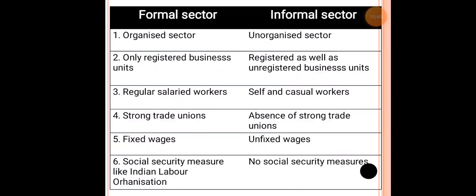Lastly, the differences between the formal sector and the informal sector. First, as told earlier, the formal sector is organized, where everything is organized. For example, if there is a meeting tomorrow, many things need to be organized, not only for the meeting but for all future things. The government might think that within a month it needs to repair or construct all the roads, or within a year it needs to provide employment opportunities. All these are organized works.